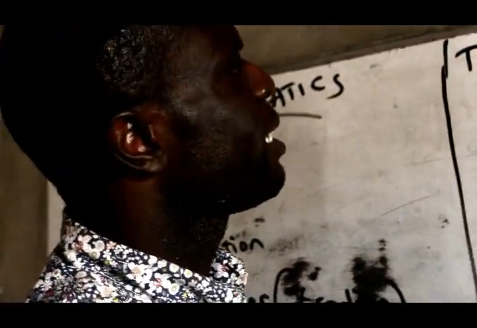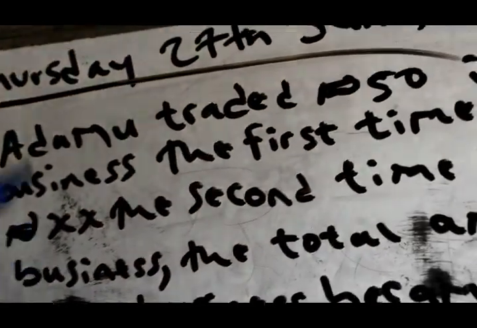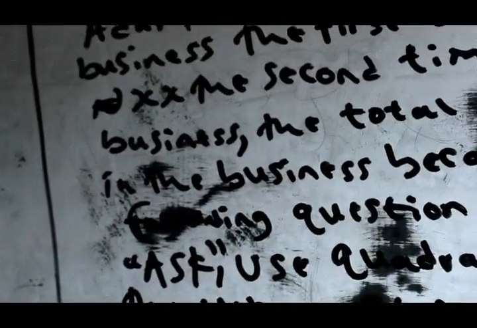Now, they say Adamu traded 15 naira in an article business the first time, and later added XX naira the second time in the same article business. The total amount he traded in the business became X5 naira. They say the following equation is the method of what? Ask. Use quadratic equation to solve the unknown.